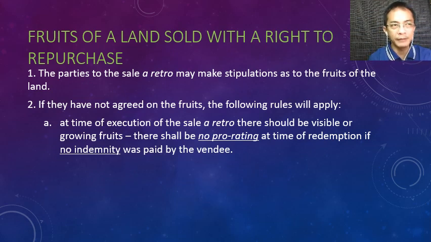Okay, so lupa, may fruits. Wala silang pakialam dun sa fruits. Yung lupa lang ang sale retro. Then later on, pag-redeem, wala ding consideration about sa fruits. Okay?